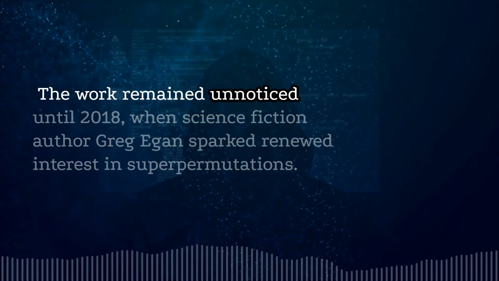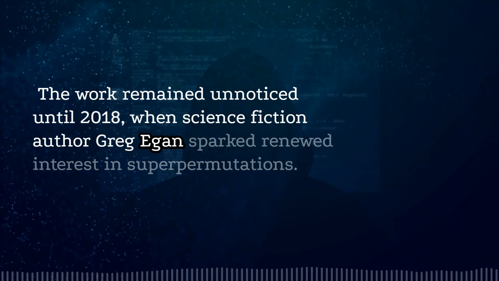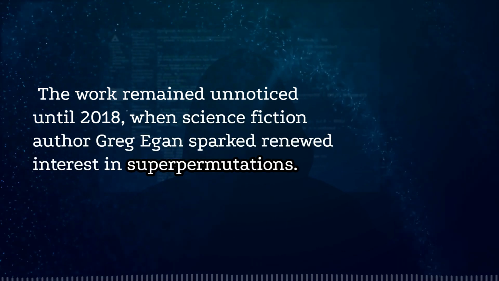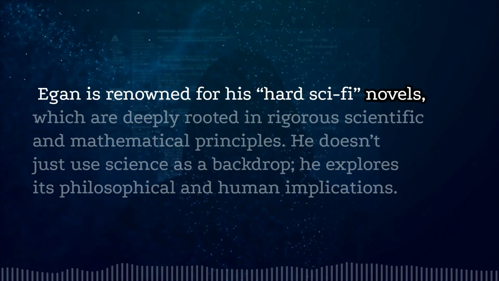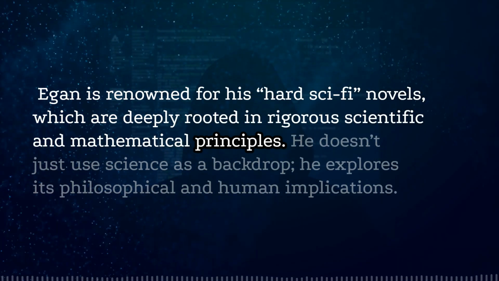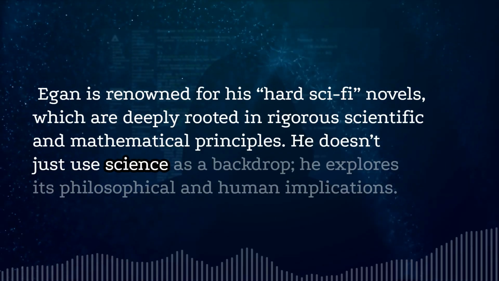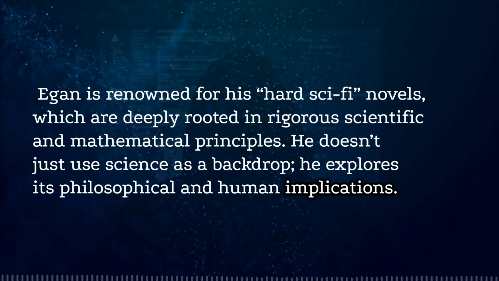The work remained unnoticed until 2018, when science fiction author Greg Egan sparked renewed interest in superpermutations. Egan is renowned for his hard sci-fi novels, which are deeply rooted in rigorous scientific and mathematical principles. He doesn't just use science as a backdrop, he explores its philosophical and human implications.